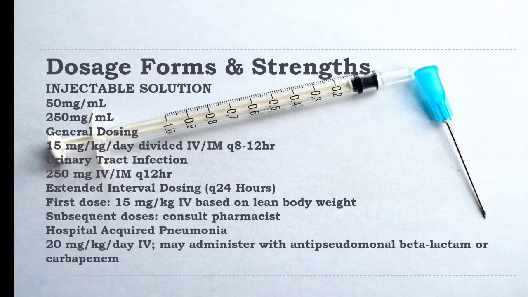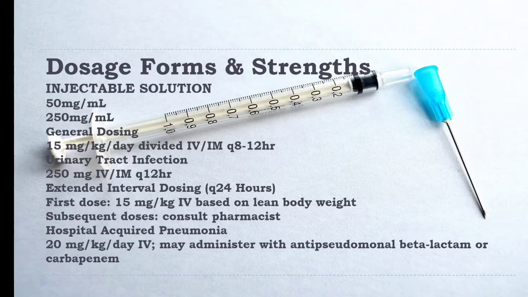Now, dosage form and strength: injectable solution, 50 mg per ml and 250 mg per ml. General dosing consideration: in pediatrics, 15 mg per kg per day. It is also given at the same dosing in adults. In UTI, 250 mg IV or IM every 12 hours, and extended interval dosing every 24 hours.